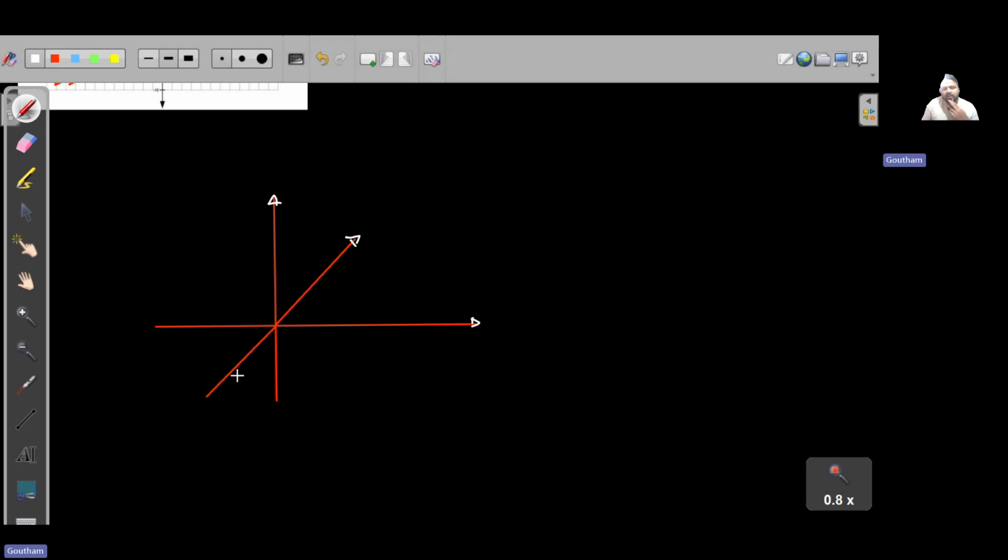Now, sir, suppose there is a point here. This is my point. In three-dimensional geometry, we denote x, y, z. We require three coordinates, right? See, learn this in a more interesting manner, because later on you will be able to club this concept with matrices and determinants as well.